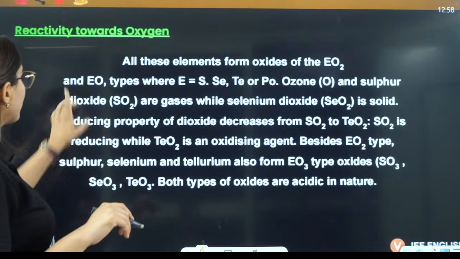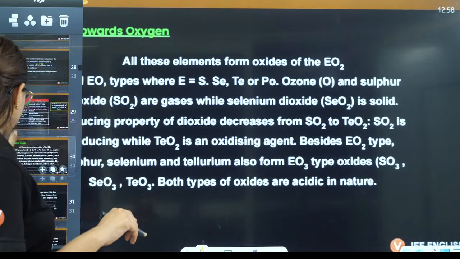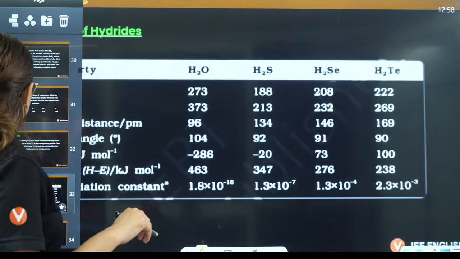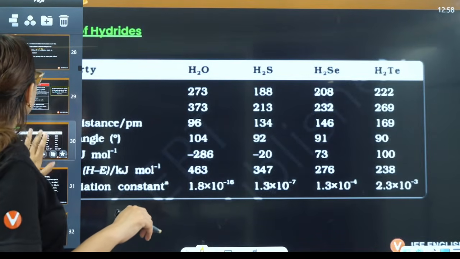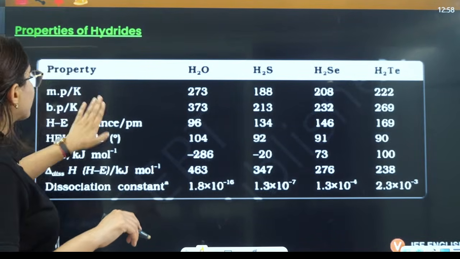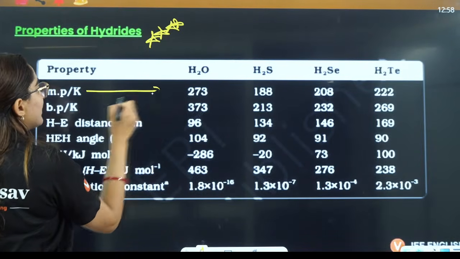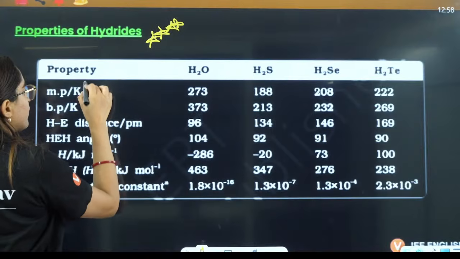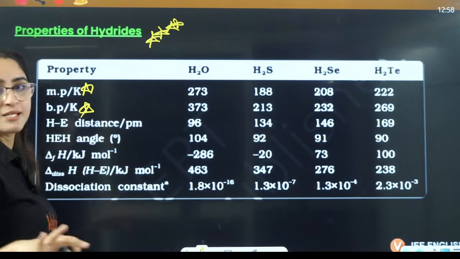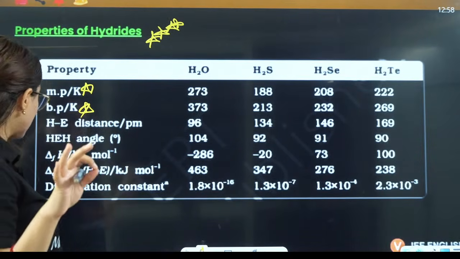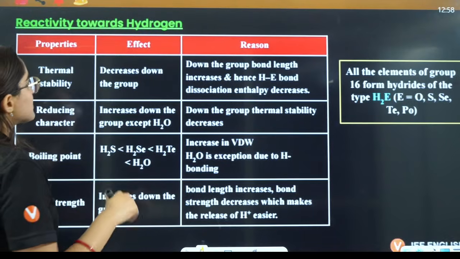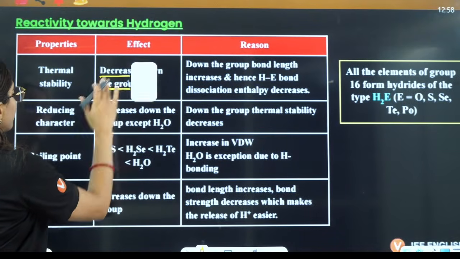Now let's talk about halides here, they have the same criteria. The halides, everything is important: the melting point, the boiling point, very, very important. Thermal stability, acidity, basicity. So thermal stability decreases down the group.